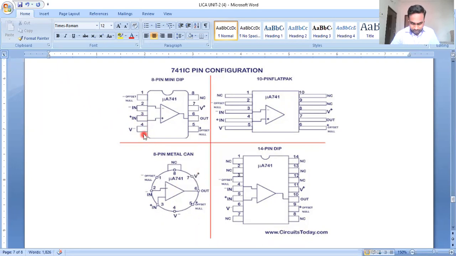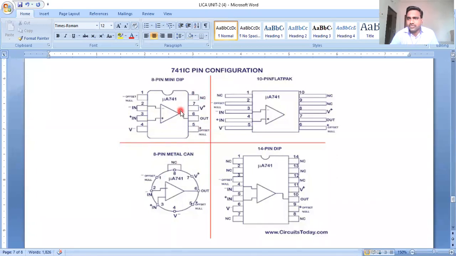Here also, the fourth pin and seventh pin are for bias voltages. The fifth pin and first pin are for offset null voltages or offset null currents. Similarly, the first pin and fifth pin are offset null. The eighth pin is a not connected pin. Here also, the eighth pin is a not connected pin.